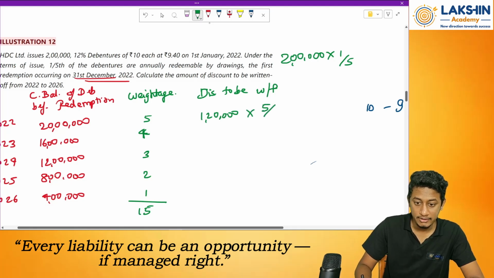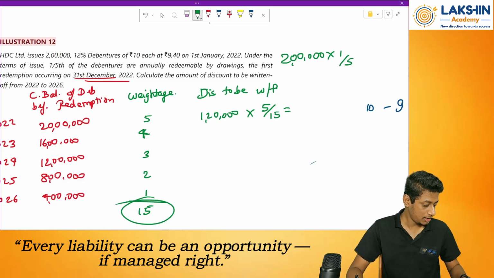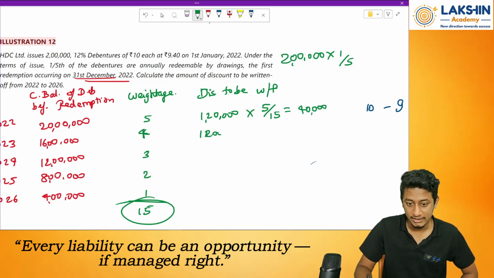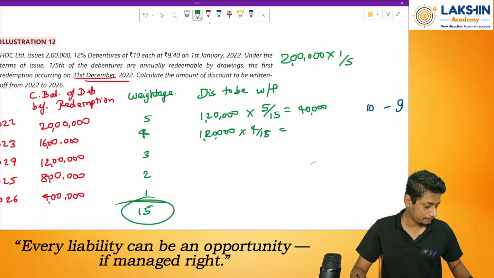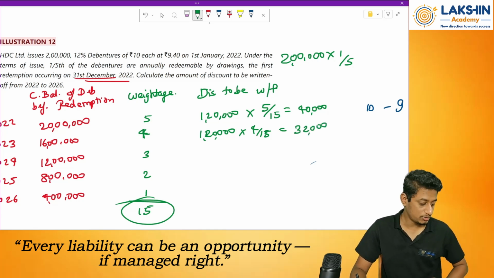Into 5 by 15. How much will that be? 1 lakh 20,000 into 5 by 15 equals 40,000 rupees. Then the next year, 1 lakh 20,000 into 4 by 15 equals 32,000.